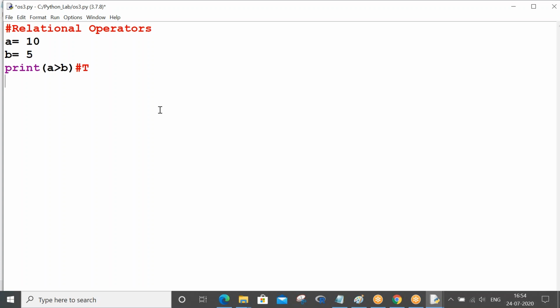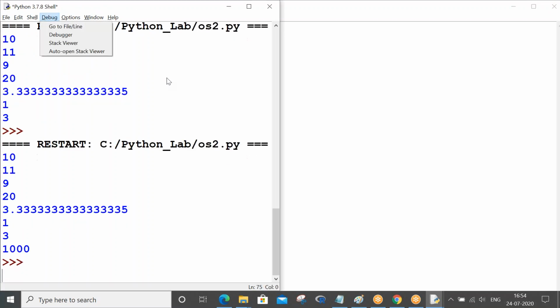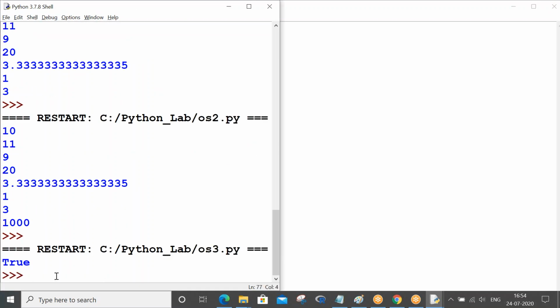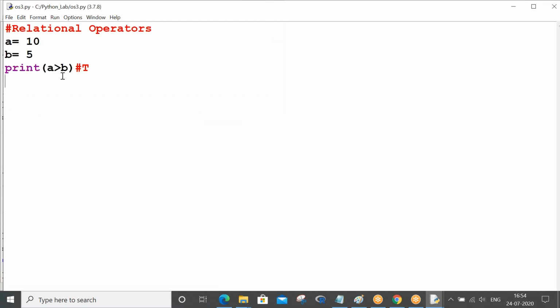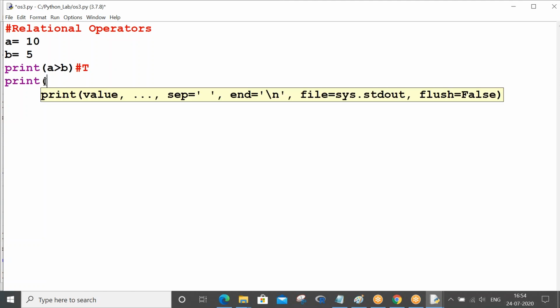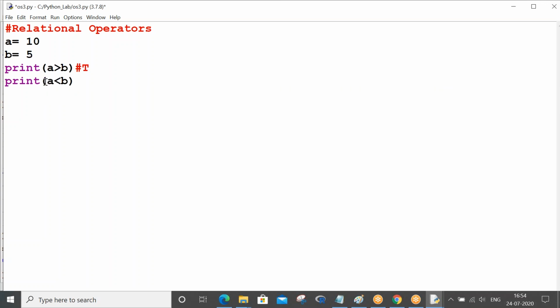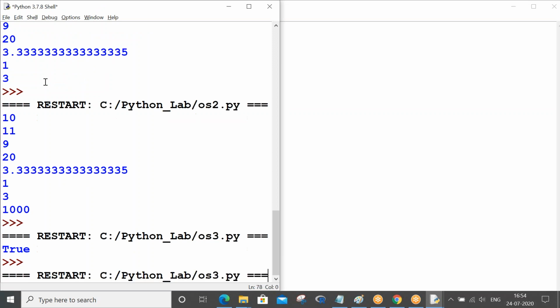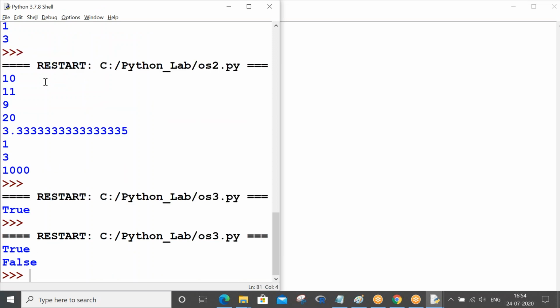Control S, F5. Okay, so yeah, you got the answer true. So how have you got the answer true? Since a is greater than b, automatically it is saying true. So it will result only true or false, nothing else. Now a less than b. So obviously if the above is true, this is false. Control S, F5. You can check the second value is false.